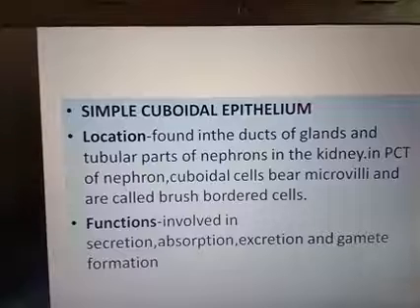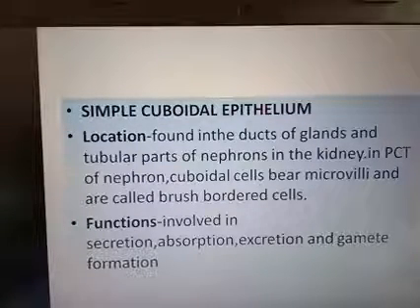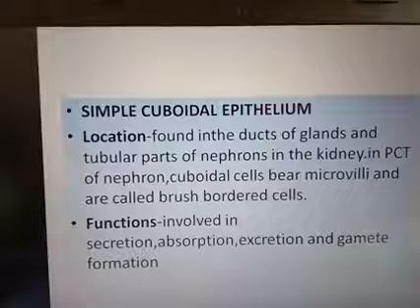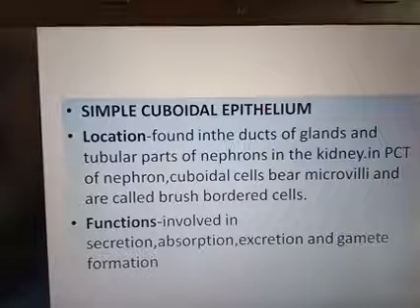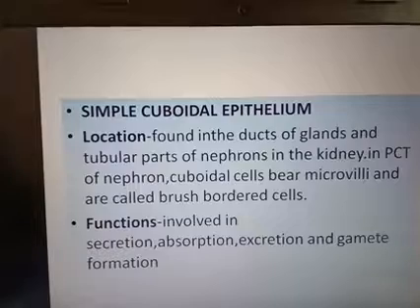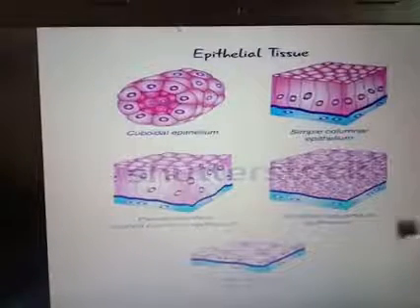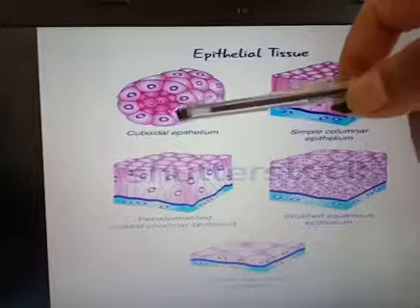Next we are discussing simple cuboidal epithelium. The name indicates that it is a single layer of cube-like cells with round nuclei. You can see here, this is an example of cuboidal epithelium.